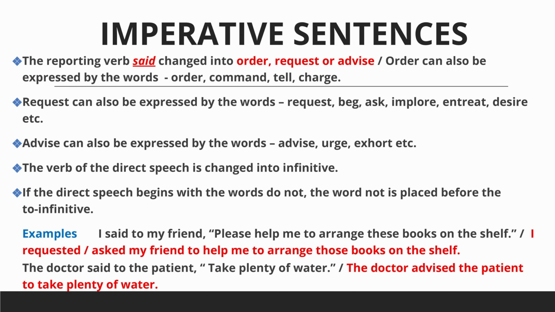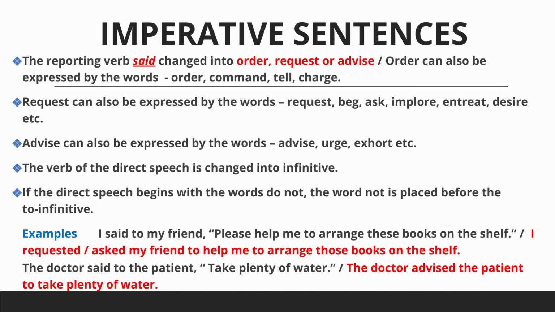I said to my friend, "Please help me to arrange these books on the shelf." In indirect, I requested my friend to help me to arrange those books on the shelf. So here the reporting verb in direct speech is changed to a verb expressing request. The verb of the quoted words is changed into an infinitive, that is, to help. And the tense, pronouns and time and place indicators change according to the rules discussed previously. Here the indicator these changes to those.